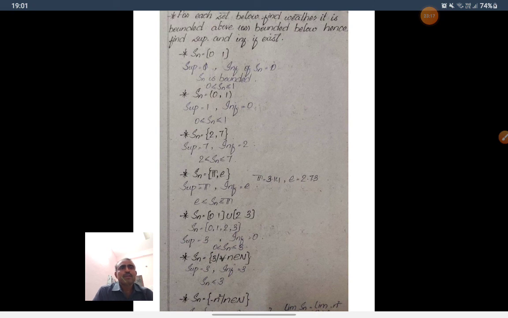Okay. Take Sn is equal to {2, 7}. Only 2 elements are there. The lowest number is 2 and the highest number is 7. So the supremum is 7 and the infimum is 2.